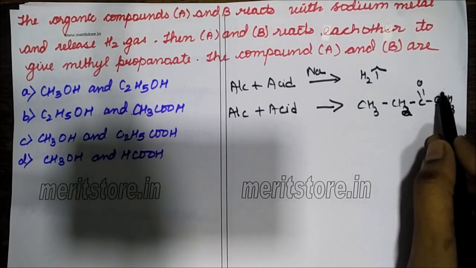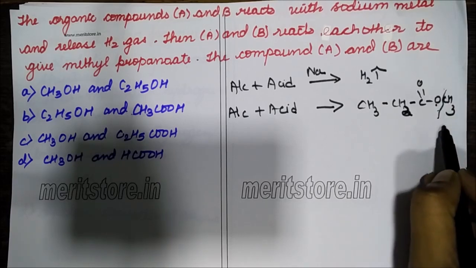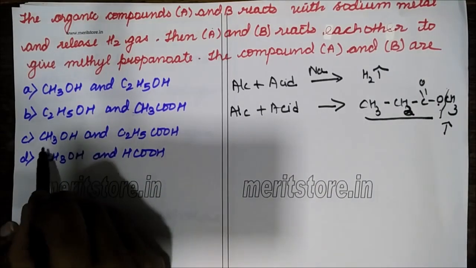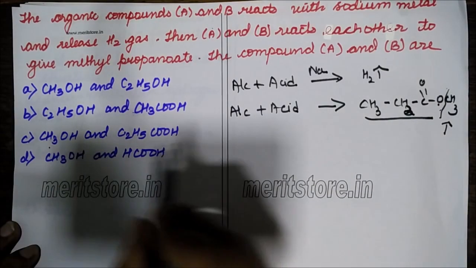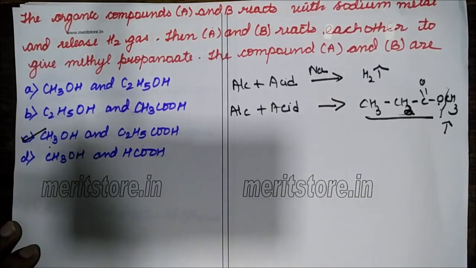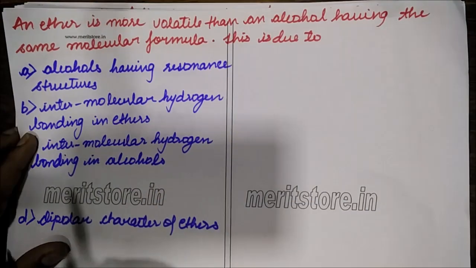has to be coming from this part. See, this alkyl part has come from the alcohol and this is my acid part. So my alcohol is CH3OH and my acid part is C2H5COOH. So the answer is C. Let's see the next question.